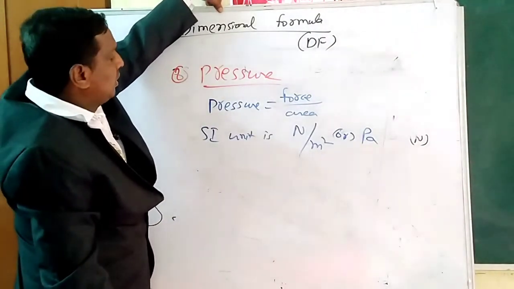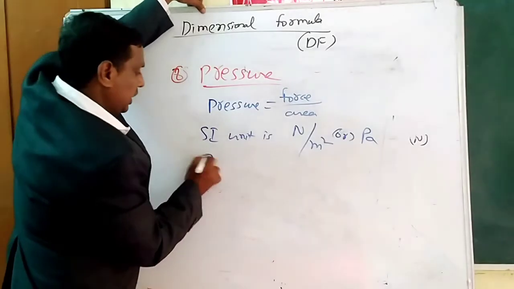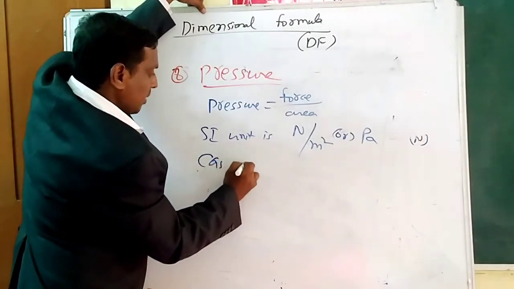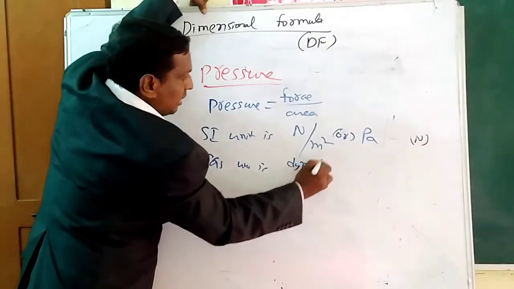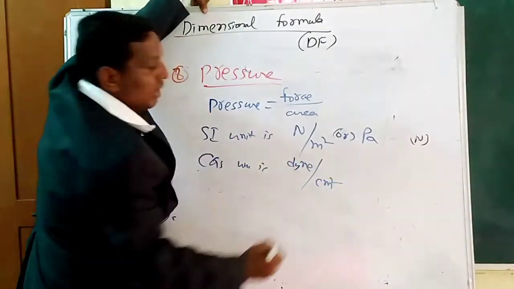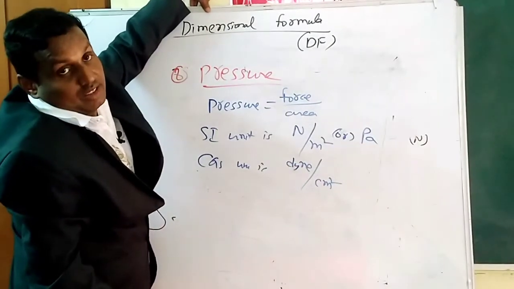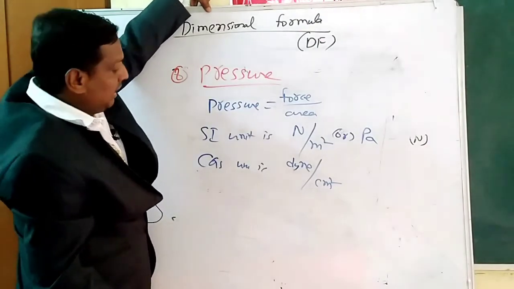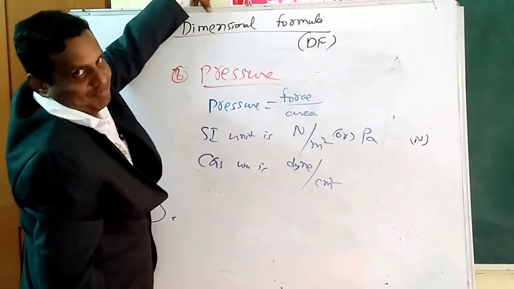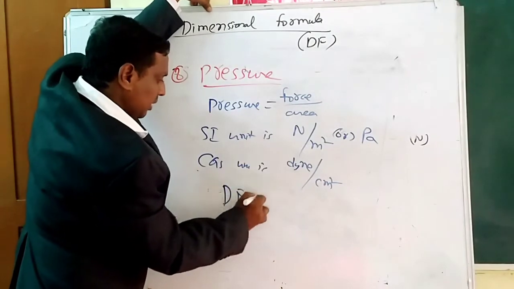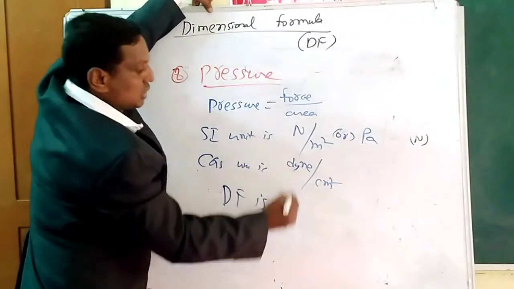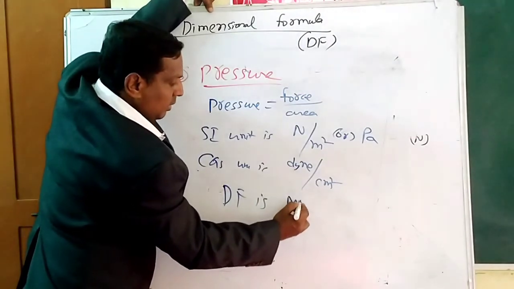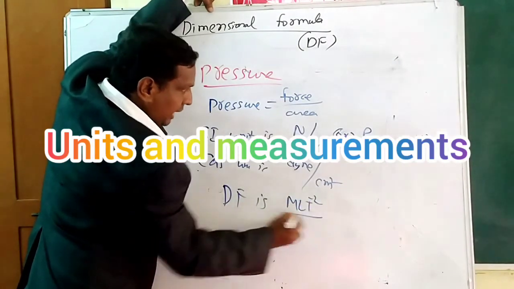Now the CGS unit. For force the CGS unit is dyne, and for area, centimeter square. So dyne per centimeter square is the CGS unit of pressure. Dimensional formula: force is already known, that is M L T power minus 2, by area.